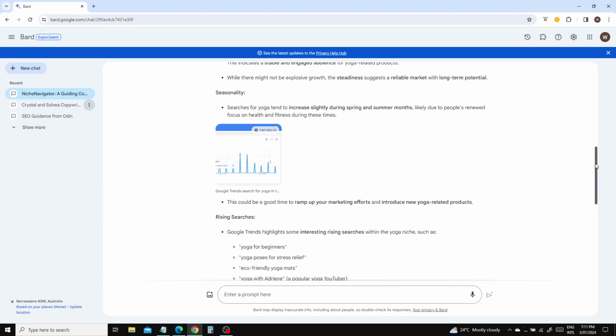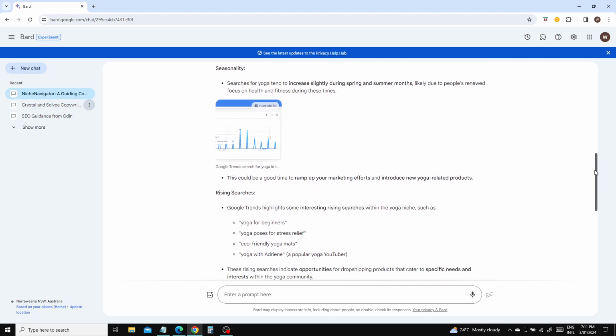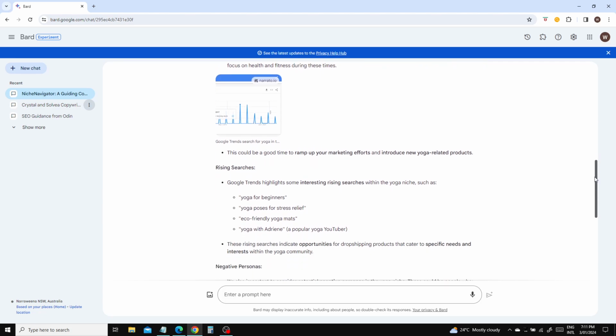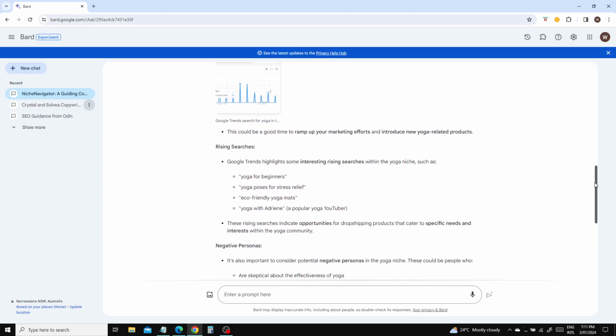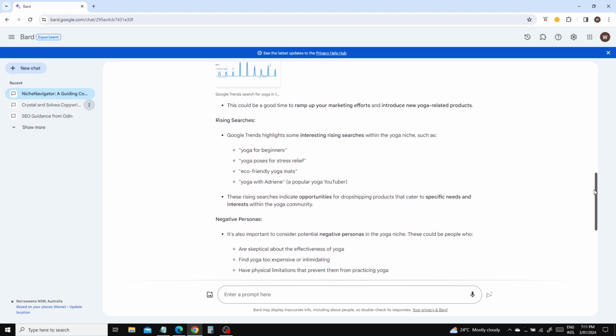You gotta love it. Now then, it just says rising searches. It's showing yoga for beginners, yoga poses, friendly eco mats. Now this gives you right here a really good idea of maybe what product you want to go into. Maybe you can start finding some yoga mats that are made out of cork or whatever that you could sell, and you can start pushing.